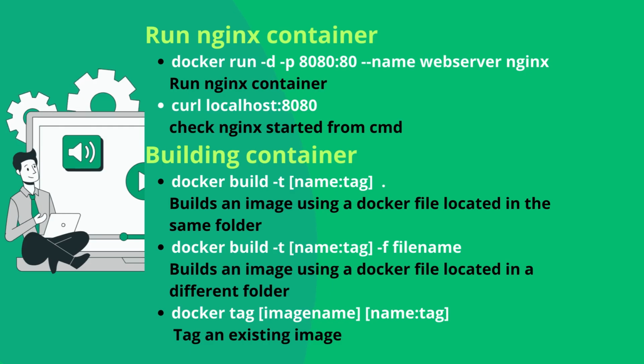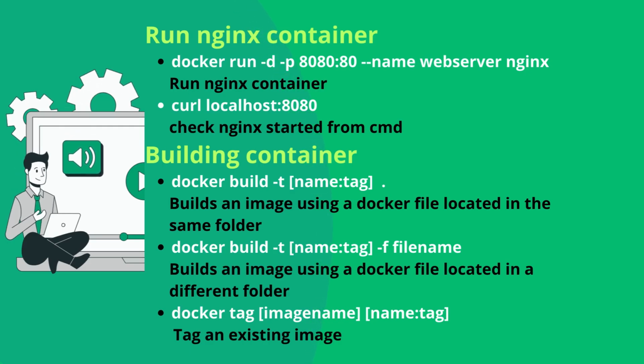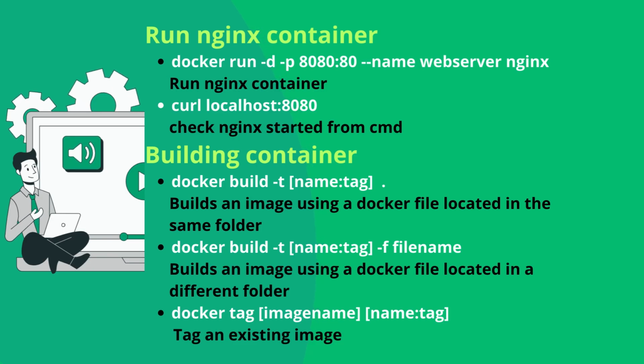Run nginx container. docker run -d -p 8080:80 --name web-server nginx. To check that nginx started, run curl localhost:8080 from the command line.